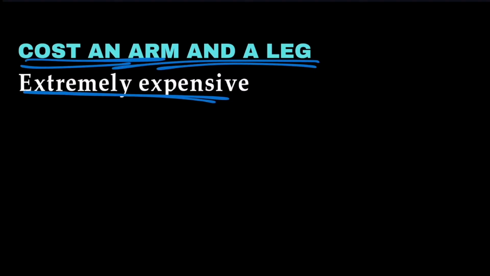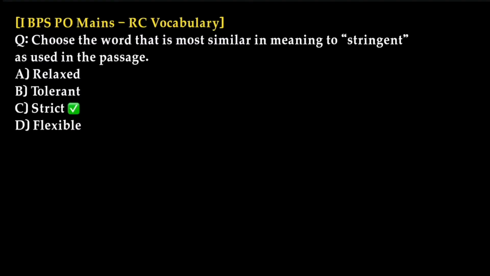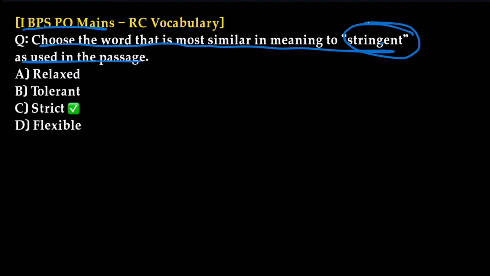So that's it for today's class. Now let us see the previously asked questions. In IBPS PO Mains, related to vocabulary, the question was: choose the word that is most similar in meaning to stringent as used in the passage. Here they have given the word stringent.